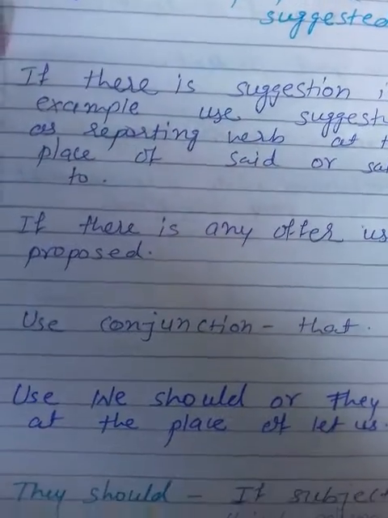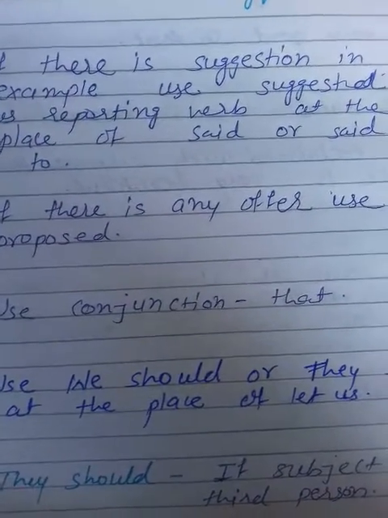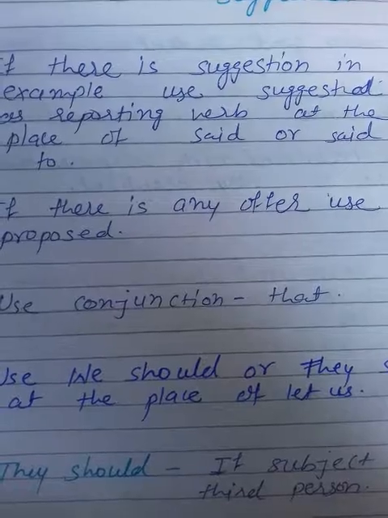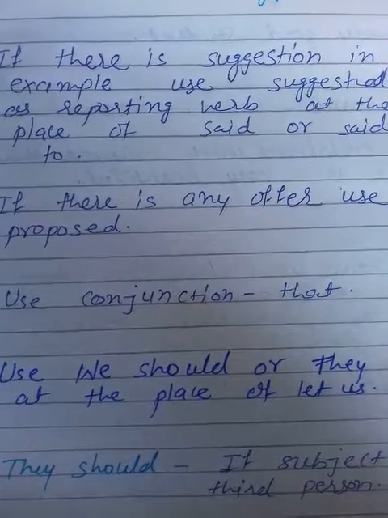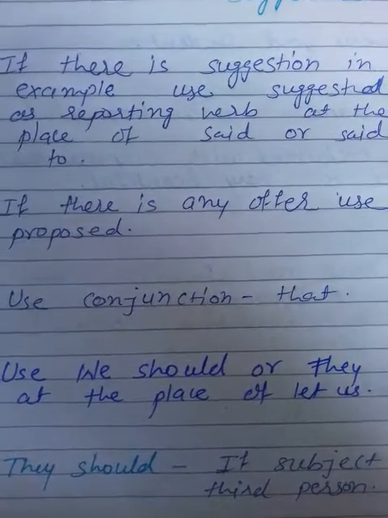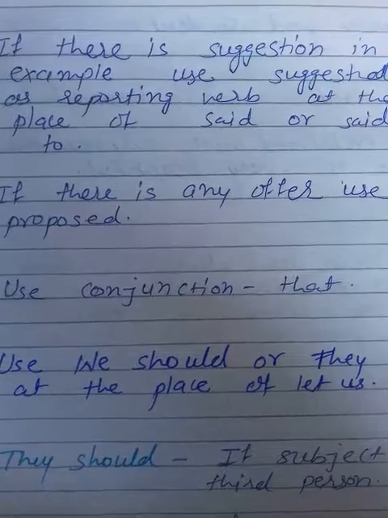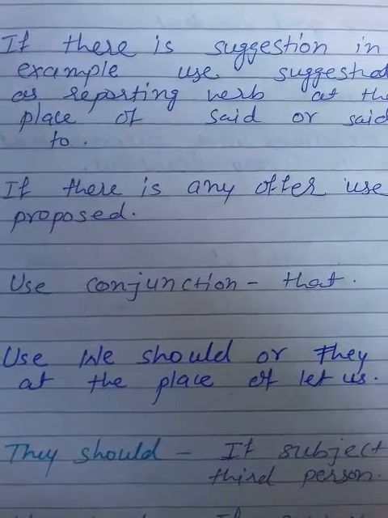They should is used if the subject is third person in the direct speech. If the subject is third person, you have to use they should in place of let's.